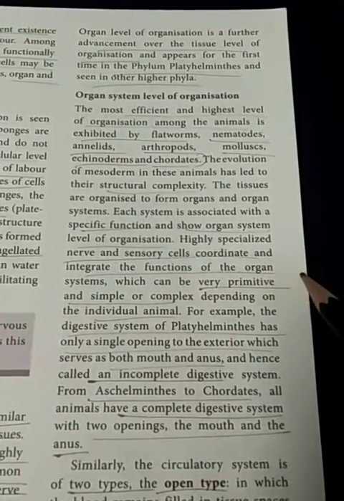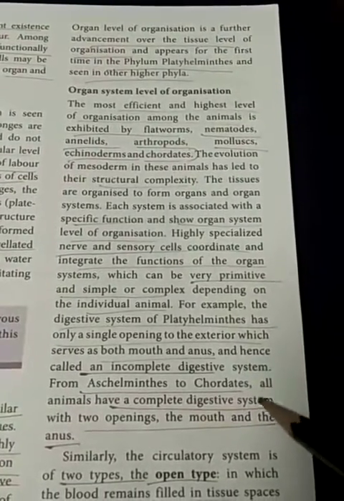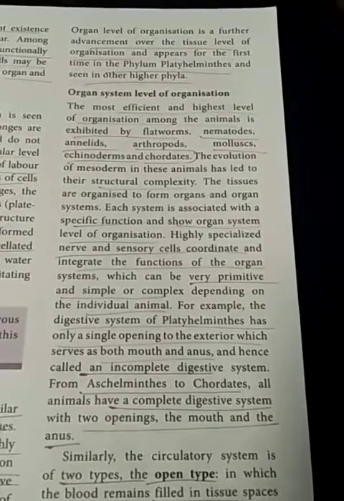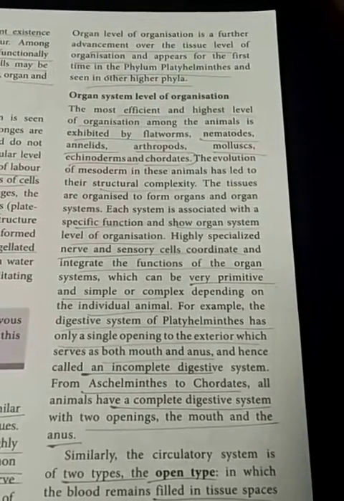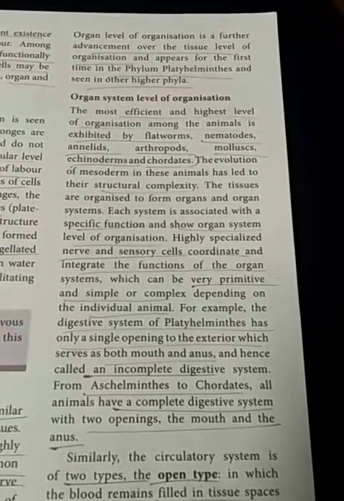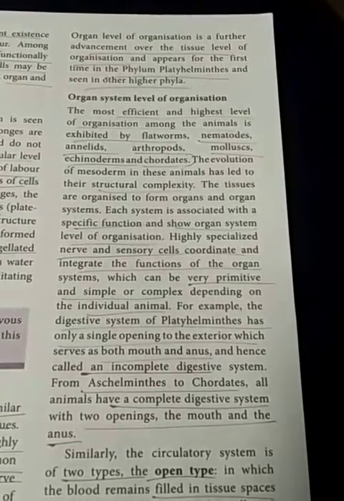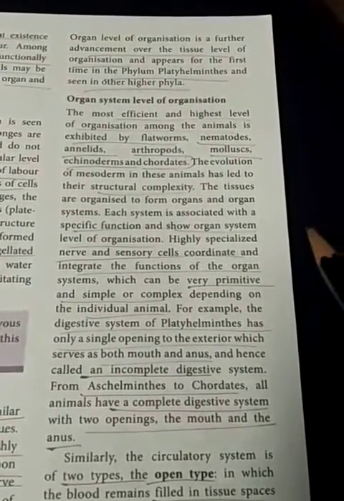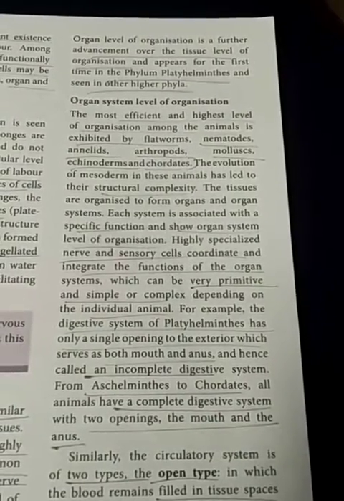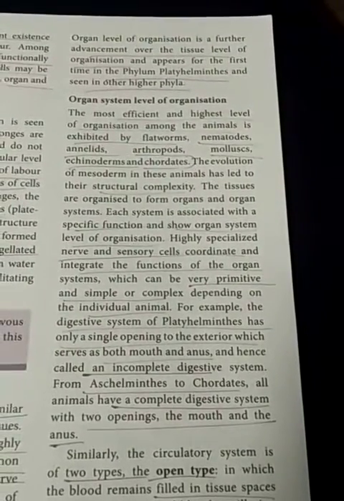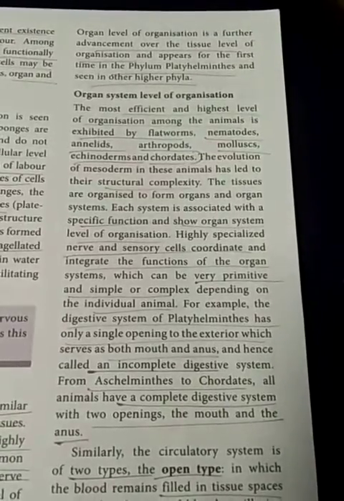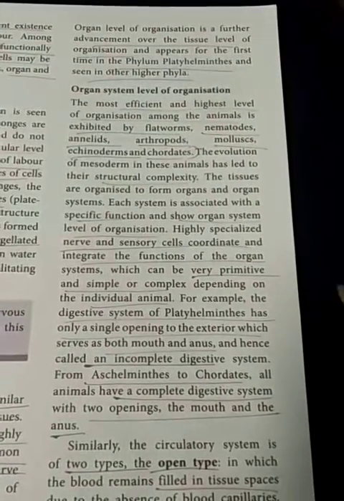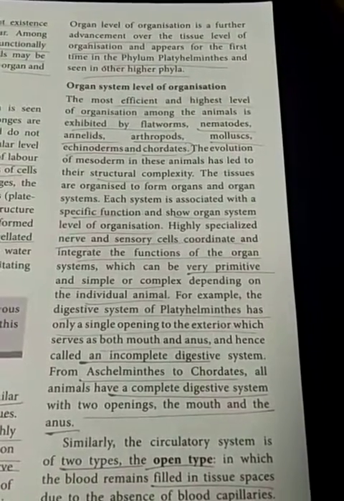Now we are going to see the organ system level of organization. Aschelminthes to Chordata: Aschelminthes, Annelida, Arthropoda, Mollusca, Echinodermata, Chordata. Aschelminthes and the remaining higher phylums are organ system level. A number of organ systems are present, and each organ system is involved in specific functions.